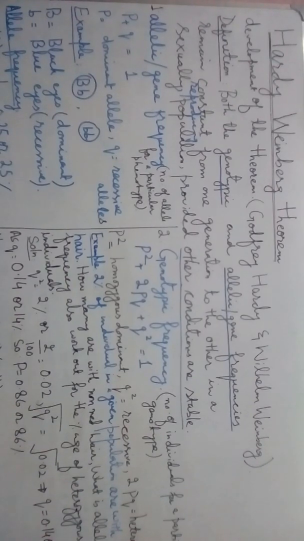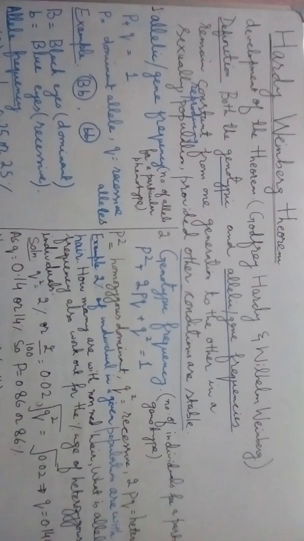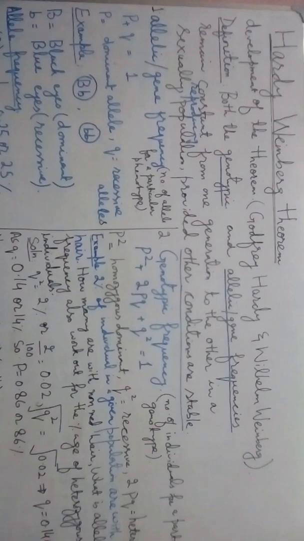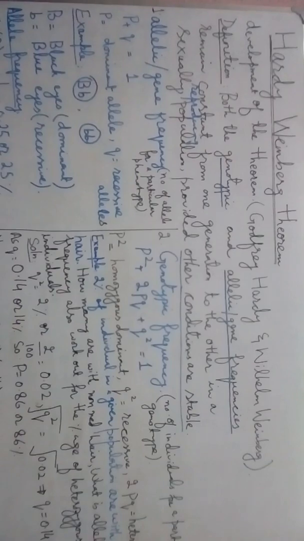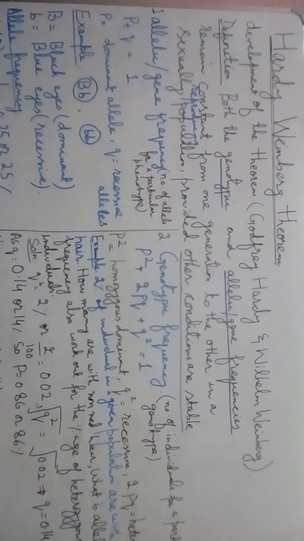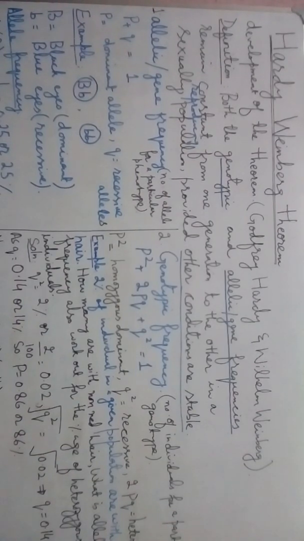This is a topic from the chapter Evolution, and this theorem was developed by two scientists. One is Godfrey Hardy, who was an English mathematician, and the other was Wilhelm Weinberg, who was a German physician. According to them, both the genotypic and allelic gene frequencies remain constant from one generation to the next in a sexually reproducing population when other conditions are stable.